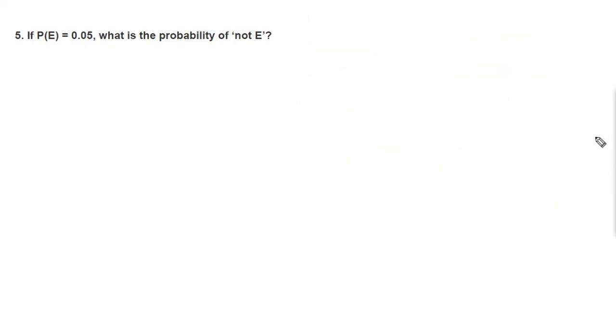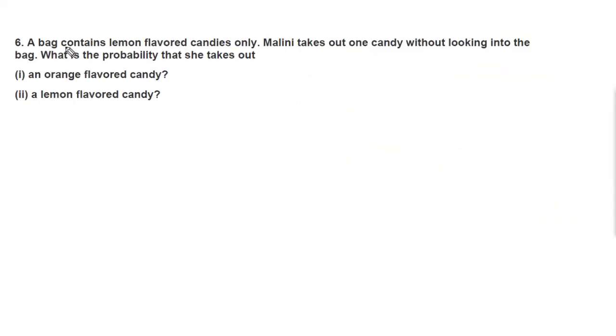Now we'll move to question number 6. A bag contains lemon flavored candies only. Malini takes out a candy without looking into the bag. What is the probability that she takes out (i) an orange flavored candy, and (ii) a lemon flavored candy? Okay, we'll start.